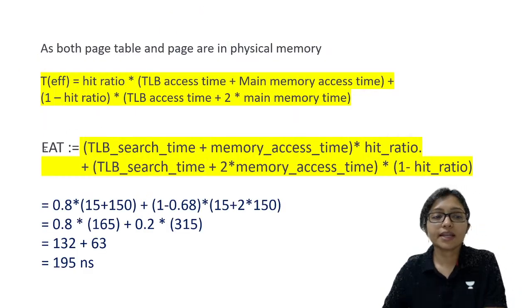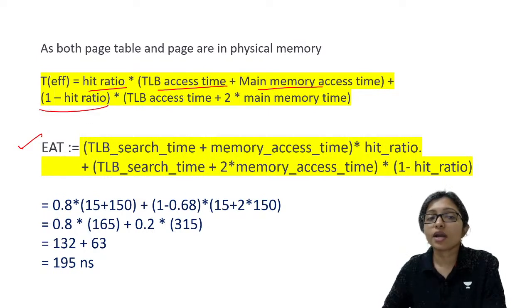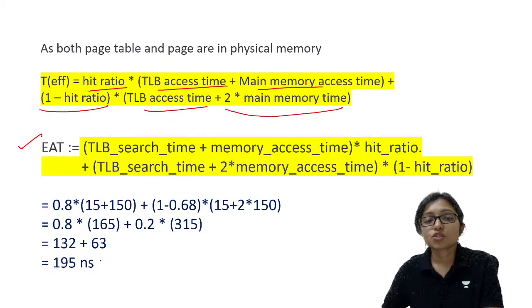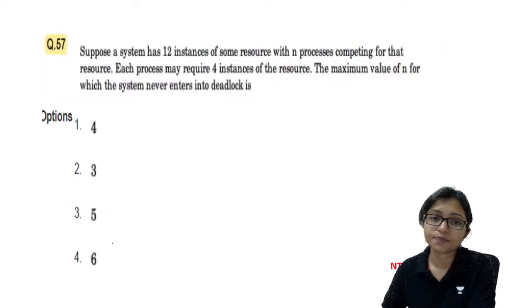Yes, so here the TLB formula is like this: when there is a hit ratio, it will be TLB access time plus main memory access time. Then 1 minus hit ratio, that is the miss ratio, times TLB access time plus 2 into main memory access time. So your answer will be 195, and this is the answer.